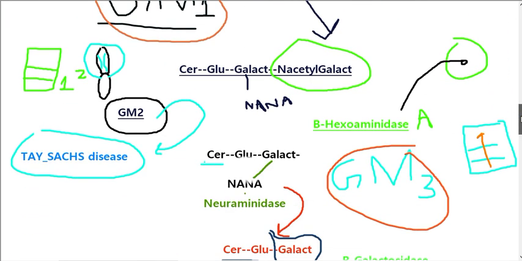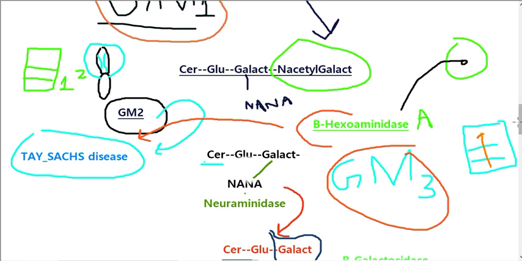In GM2, ceramide is connected with glucose. This glucose is further connected with galactose. This galactose is connected on one side with N-acetyl neuraminic acid and on the other side with N-acetyl galactose, and beta hexosaminidase is needed for the breakdown of this bond. If there is deficiency of beta hexosaminidase, it will result in accumulation of GM2 in the cells of neurons, and the disease from which the patient will suffer is Tay-Sachs disease.